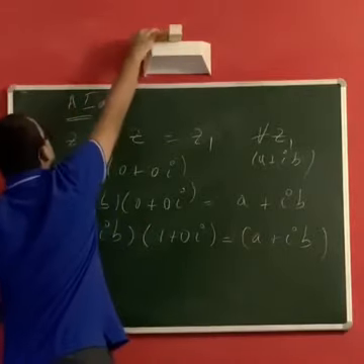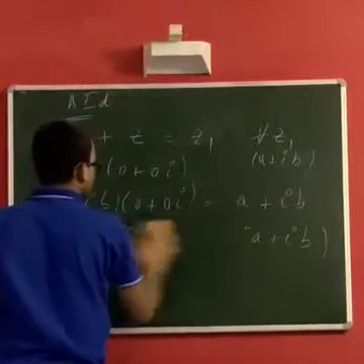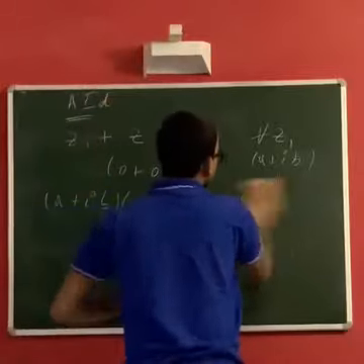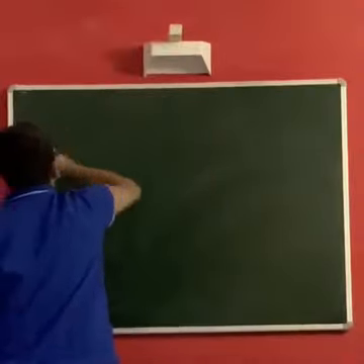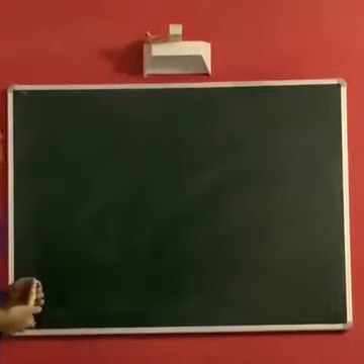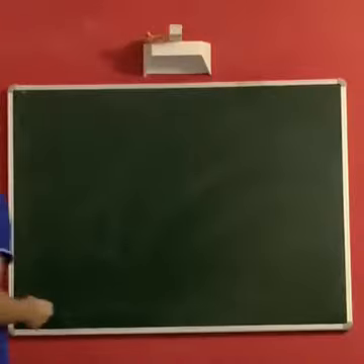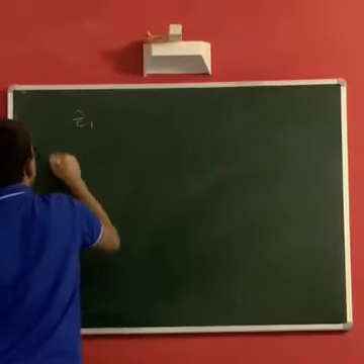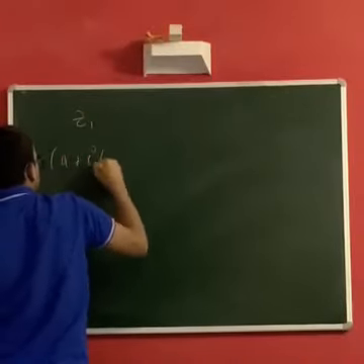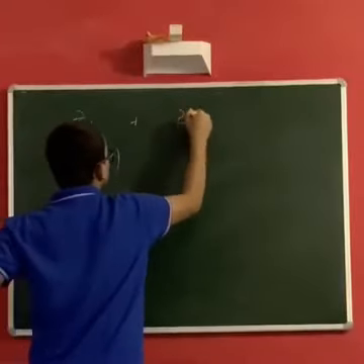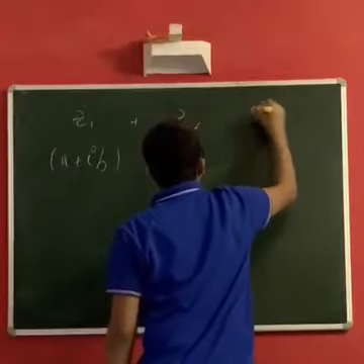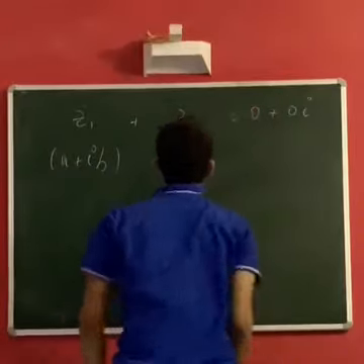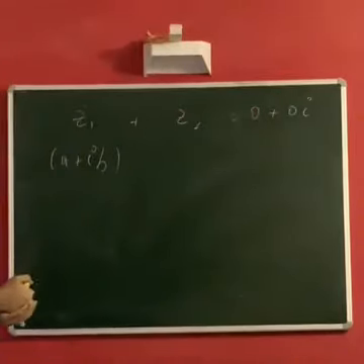Now let's check for inverses. Is there an inverse always in the set of complex numbers for both the operations addition and multiplication? What does having an inverse mean? So for every Z1, that is A plus IB, there should be a Z2 such that Z1 plus Z2 is 0 plus 0I, the additive identity.